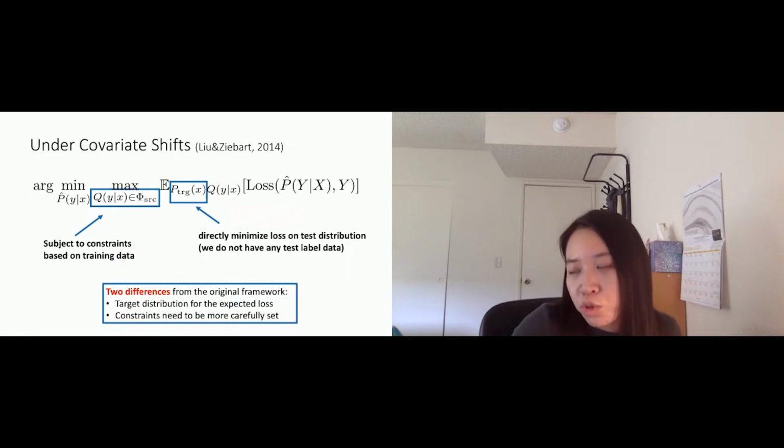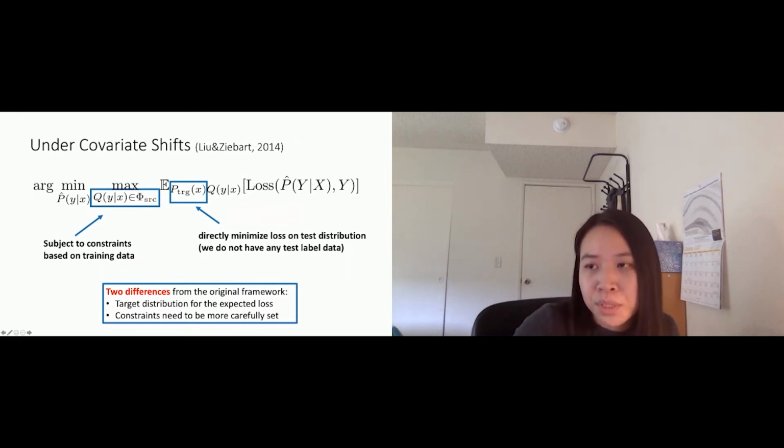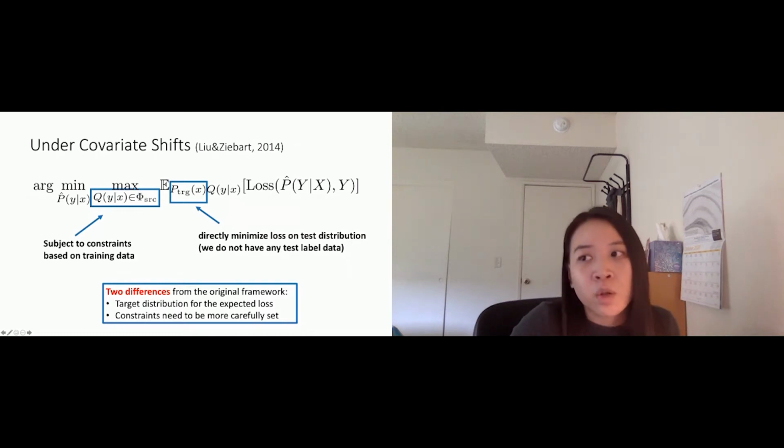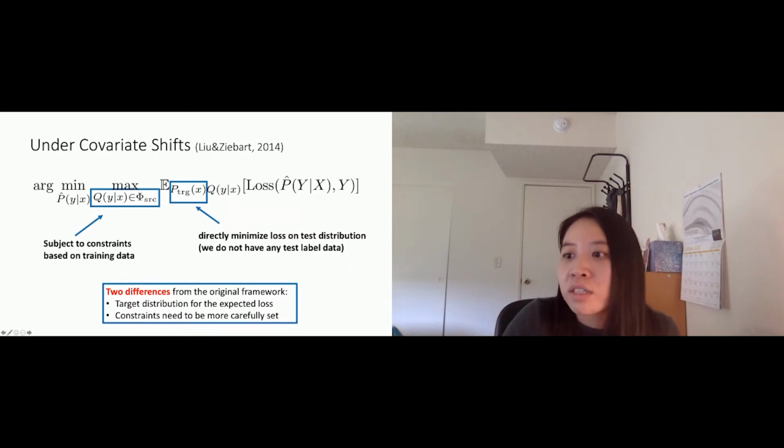Under this distribution shift, we will have a game similar to before. We still have a minimax game with two players, P and Q. P tries to minimize the loss function, Q tries to maximize the loss function. The difference is the loss function we are interested in is defined on a target, while the data we have is only source, which is different from our target.